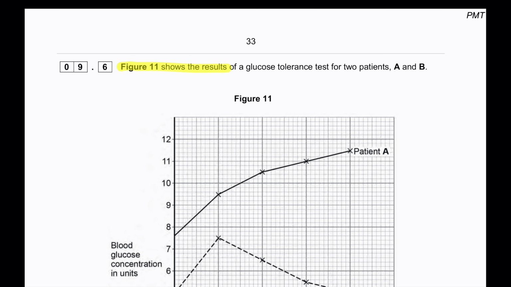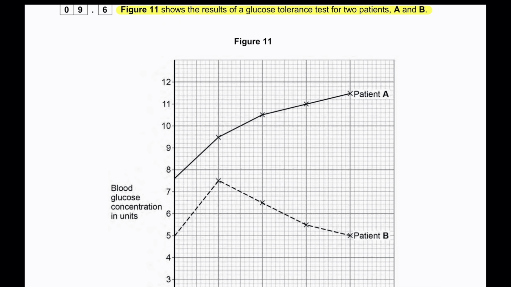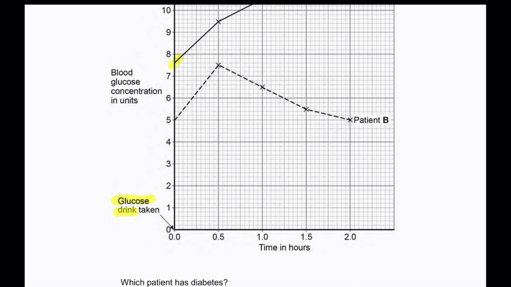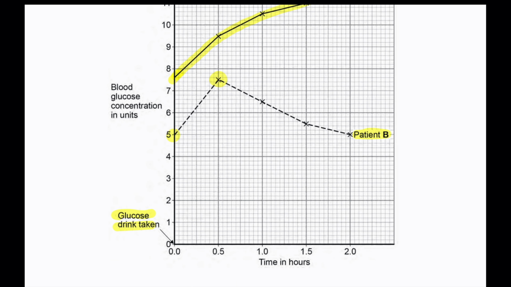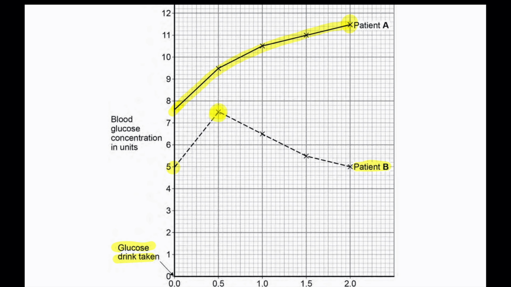Figure 11 shows the results of the glucose tolerance test for two patients A and B. We can see patient A's glucose concentration is above 7 in the beginning when the glucose drink is taken. And then patient A's glucose concentration rises and peaks at a much higher time compared to that of patient B, whose glucose concentration was much lower at the start, and when the glucose drink is taken, takes only half an hour to peak and then decreases back to normal again.